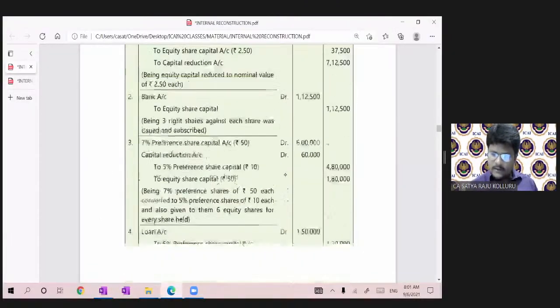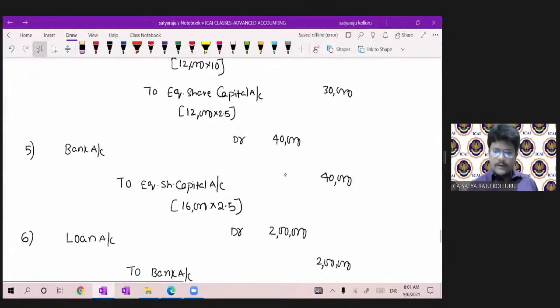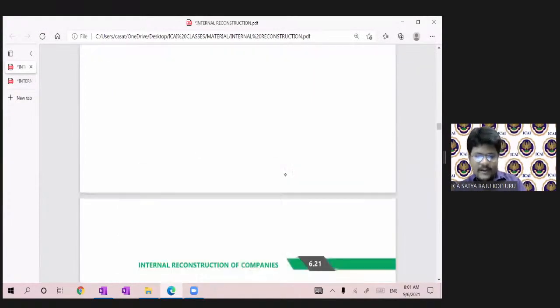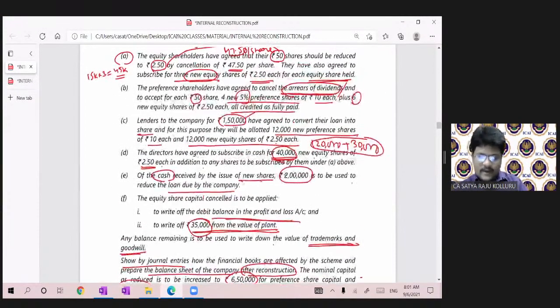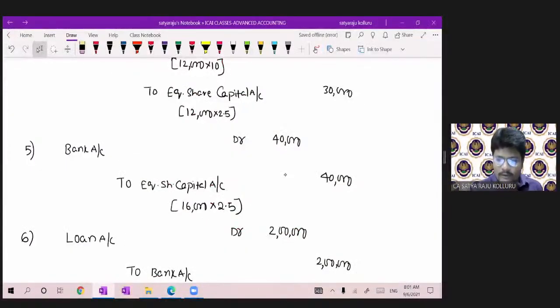Okay, this one is correct. Oh, this one I made a mistake. That is further shares subscribed by the directors, right? Sorry, 40,000 shares, right? So 40,000 into 2.5. This is not 16,000. Okay, fine. Agreed with you guys. Clerical mistake here and there. So 40,000 into 2.5 leads to 1 lakh.